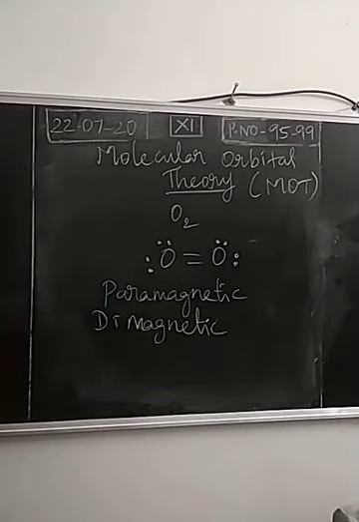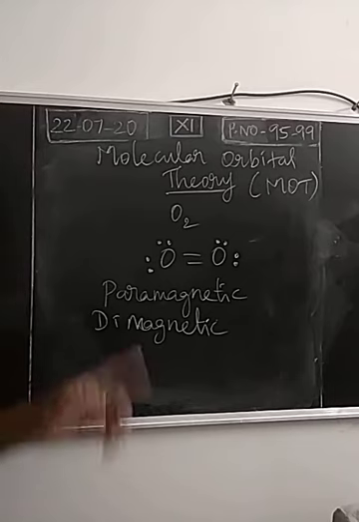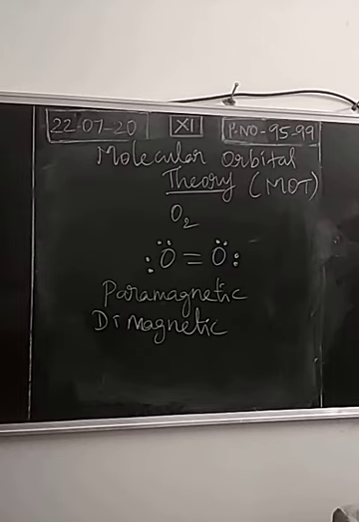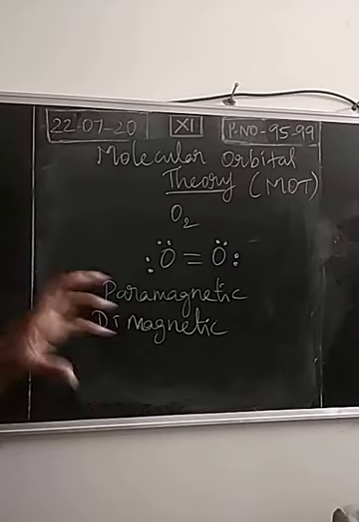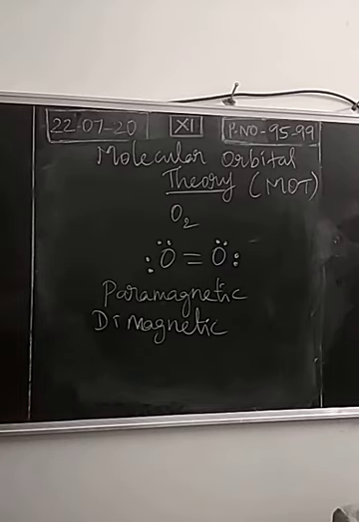A paramagnetic substance means the substance will have a single, or unpaired, electron. If a molecule has an unpaired electron, we call it paramagnetic in nature. Usually a paramagnetic substance will be attracted by a magnet. When such a substance is kept in a magnetic field, it will be attracted because a single electron is present. If two electrons are present, the magnetic moment will be zero.